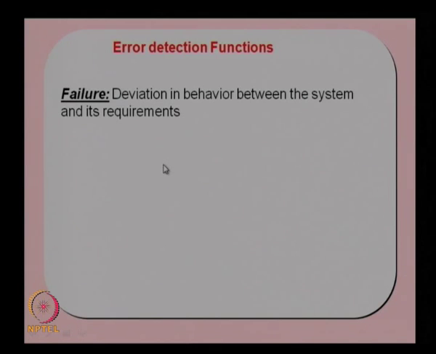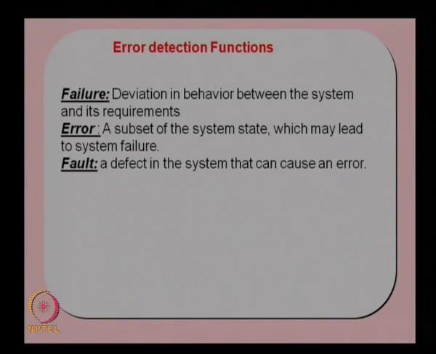So, every system has some requirements identified by the users or the stakeholders. So, whenever we are not able to provide this requirement, then it is known as a failure of the system. So, any deviation in behavior between the system and its requirements is known as a failure.